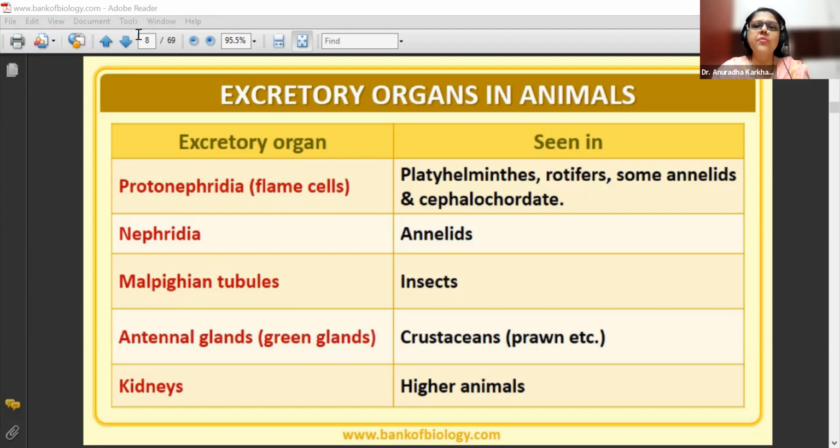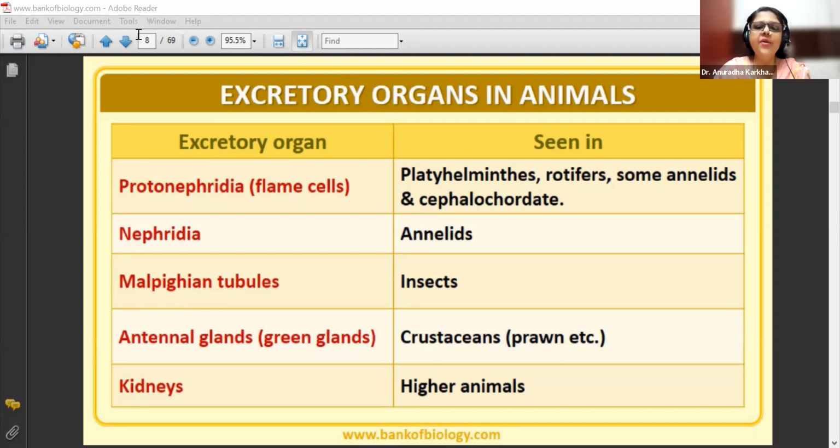Platyhelminthes are going to be your flatworms. Rotifers are also small worms only. An example of annelid is earthworm. Cephalochordata are the ones which have the notochord present. Okay, I'll talk about all these.